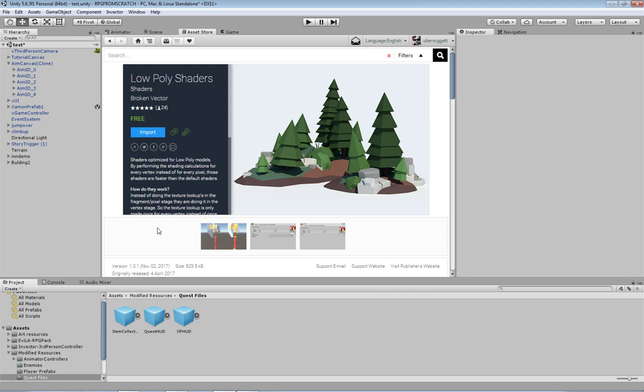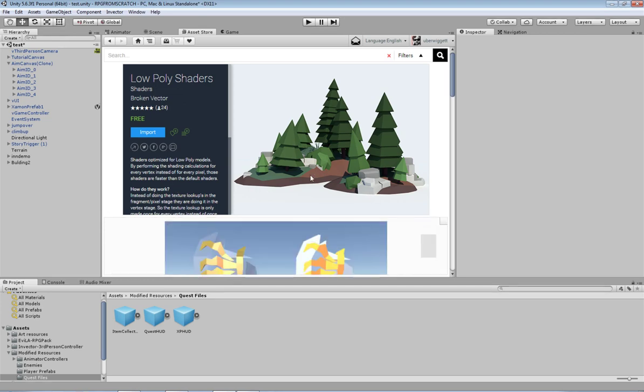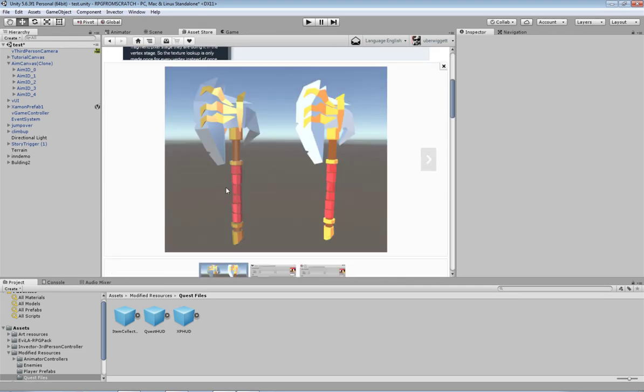One of the other things I wanted to bring up too is there are a couple of new tools that I've thrown in here. This one here is the low poly shaders. It's actually free. It's by Invector. You can find it on the Unity asset store. It gives you a couple of shader options for using low poly stuff. So you've got the PBR version here, which is a little bit darker and looks quite nice, but the unlit version here actually comes up in a real sort of toony style.